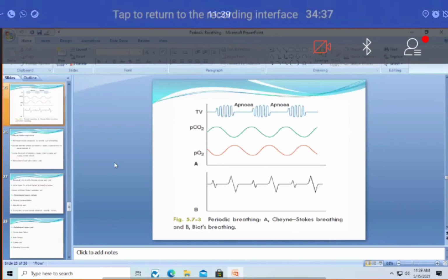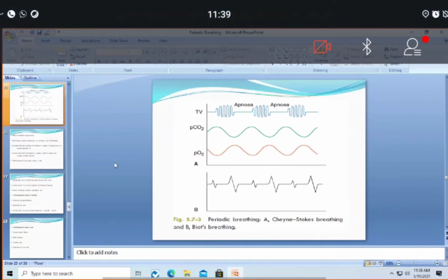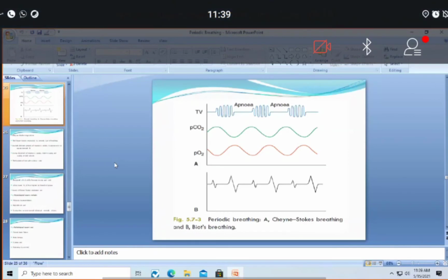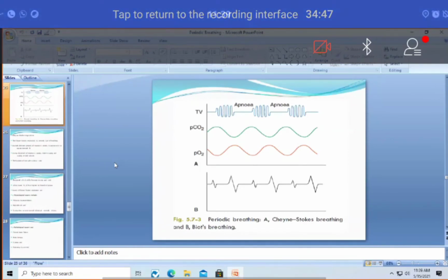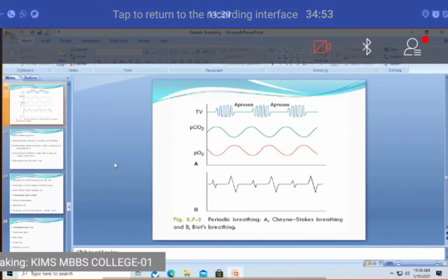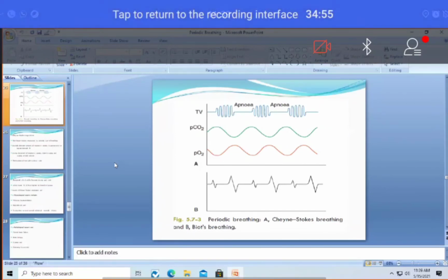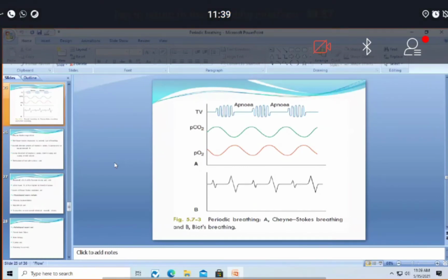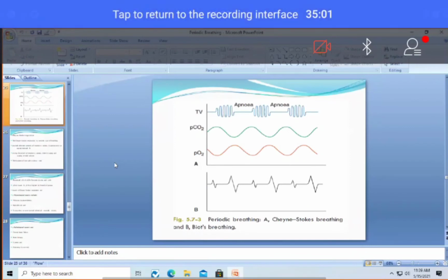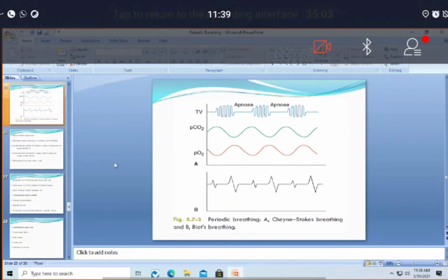The difference is that this alternate activity is in regular fashion in Cheyne-Stokes, and at irregular intervals in Biot's. That is the first difference. The second difference is that there is waxing and waning of the respiratory activity in Cheyne-Stokes, which is not seen in Biot's. The third point is Cheyne-Stokes can be physiological and pathological. Biot's is always pathological.